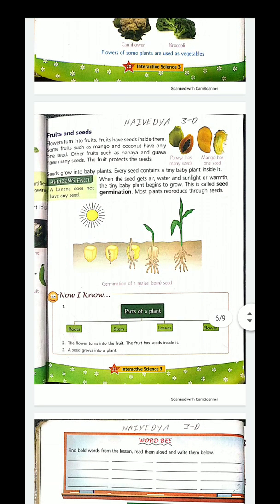Okay, so now these all are the words that we need to learn for difficult words, and I hope you all will read the chapter. Till then, you study nicely, read the chapter, and learn the difficult words.